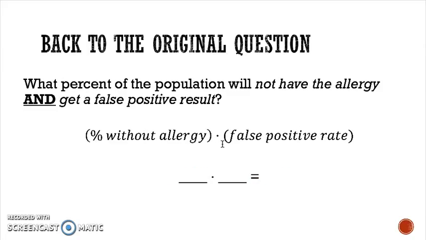But there's another situation that might occur. You might not have the allergy, but get a false positive. So we've got to consider that too. Now, what percent of the people don't have the allergy? That's 97%. What percentage of those are going to get a false positive? 5%. So if we multiply those two numbers together, it gives us 0.0485. That's the other group of people that will get a positive result.